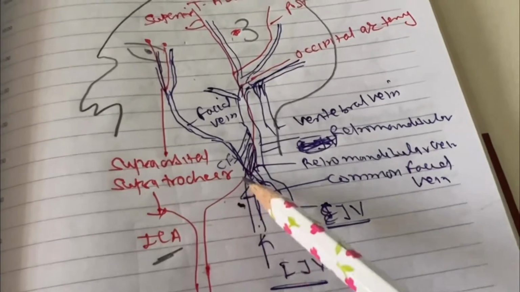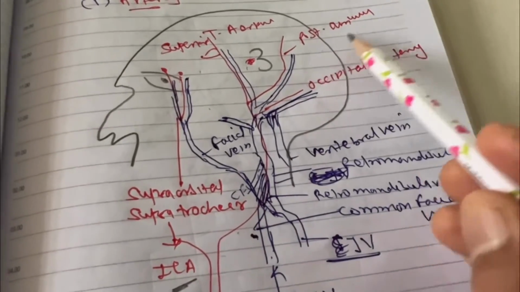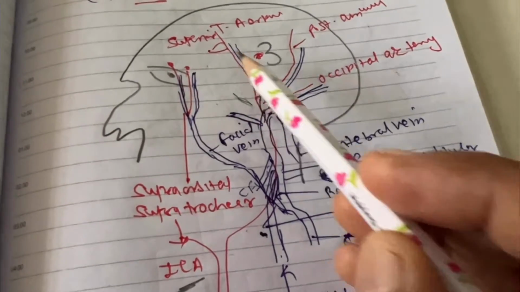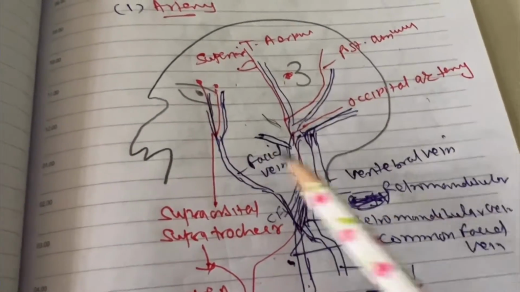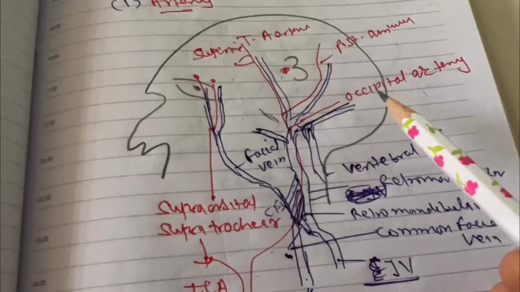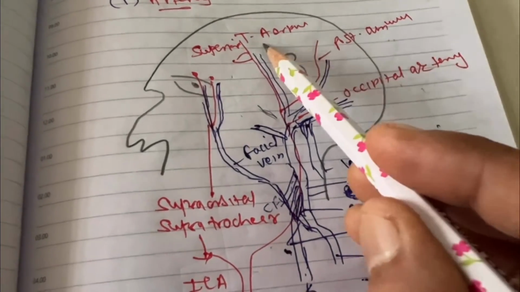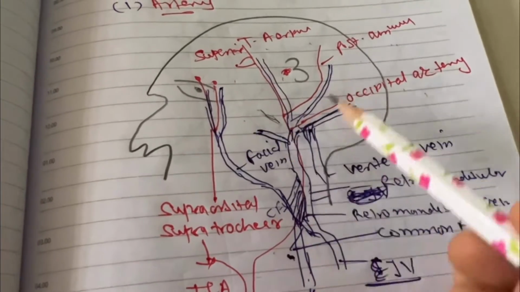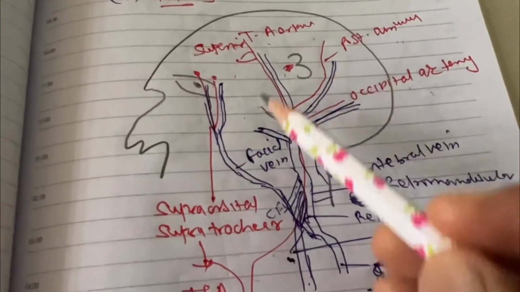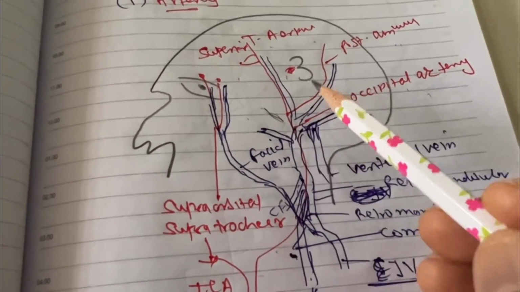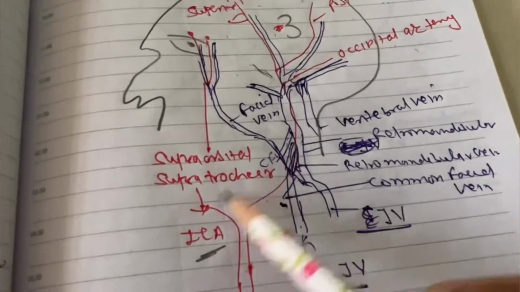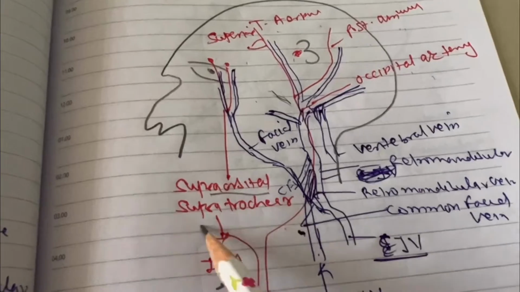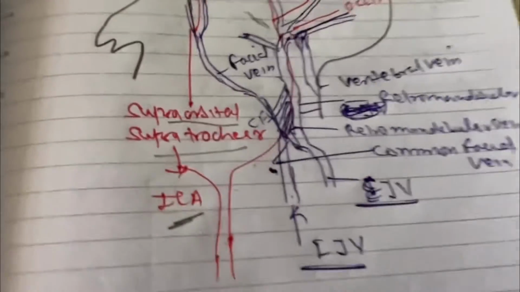The external carotid supplies the occipital artery, postauricular artery, superficial temporal artery, and internal maxillary artery. These branches supply the scalp. And the internal branch, by the ophthalmic, has only two branches, the supratrochlear and supraorbital arteries.